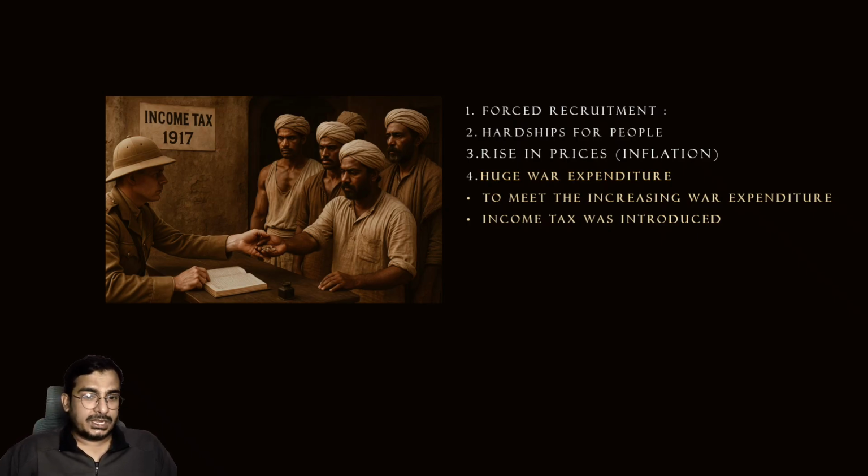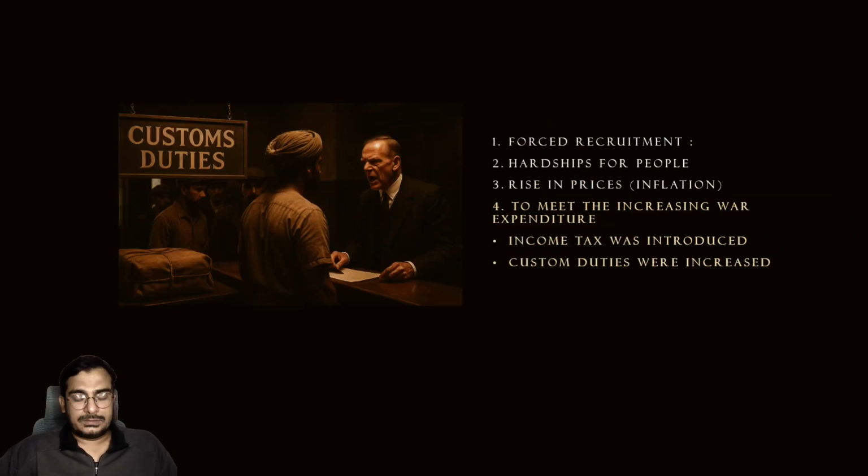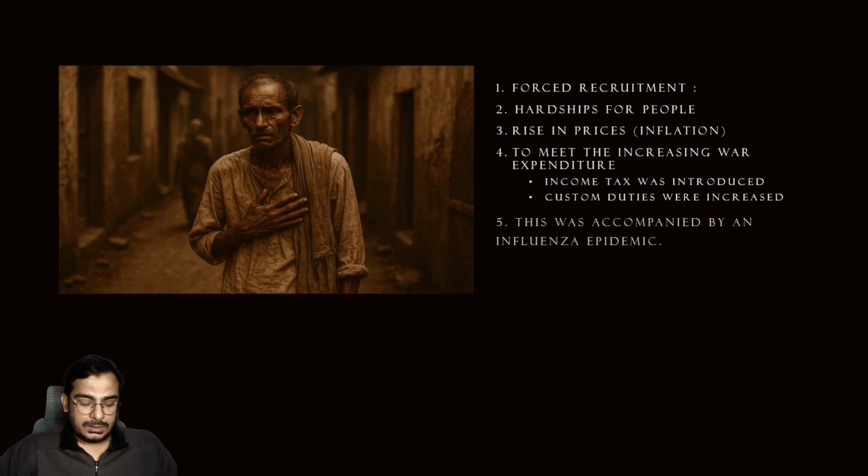Income tax was introduced in India, and customs duties were increased on all the products that were manufactured. Because of this, a huge amount of money was getting drained out of India into Britain, and even in Britain this money was spent on war, so nobody was actually benefiting out of this.